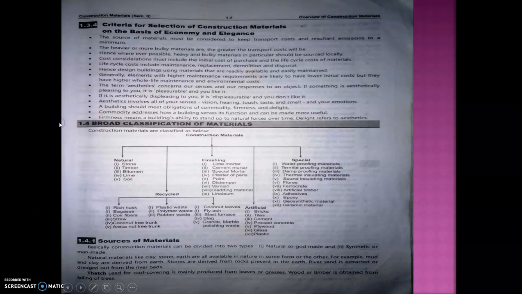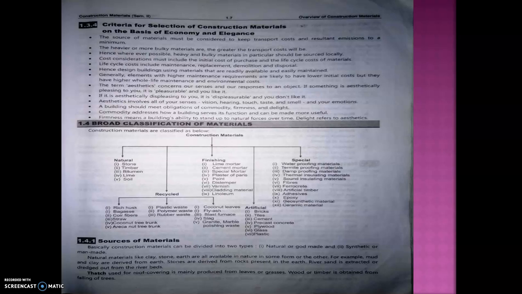The next criteria for selection of construction material is on the basis of economy and elegance. Elegance means appearance. Okay, it should give a good appearance, along with the economy. So the cost should not be more as compared to the construction cost. Sometimes it happens that the material cost is much more as compared to the cost of construction. So economy and elegance should be there.